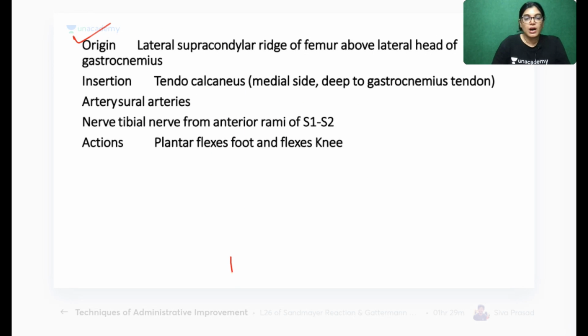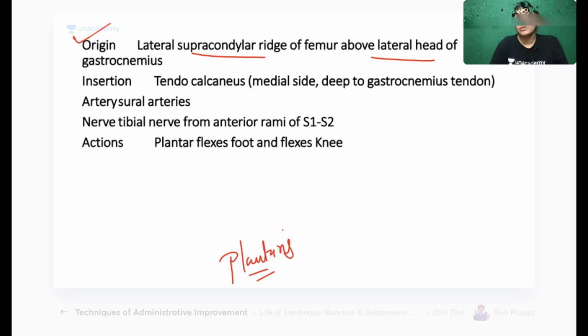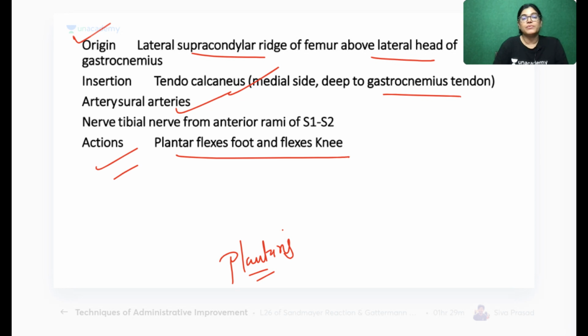So I would like to tell you about plantaris muscle in detail. Plantaris muscle originates from the lateral supracondylar ridge of the femur above the lateral head of gastrocnemius. Insertion: plantaris muscle is inserted into the calcaneum bone, actually the tendocalcaneus, together with the gastrocnemius. Sural artery is the arterial supply. Action is plantar flexion of the foot and flexion of the knee. Nerve supply is anterior rami of S1 and S2.